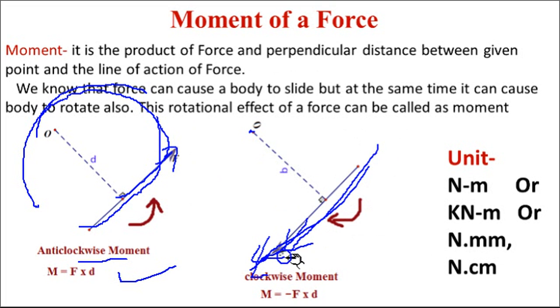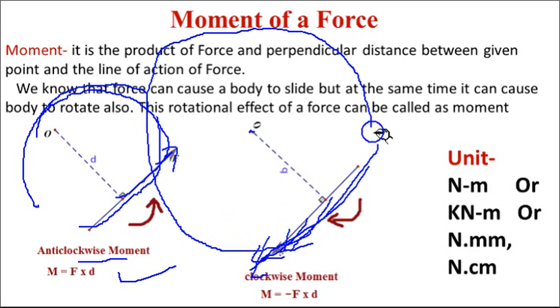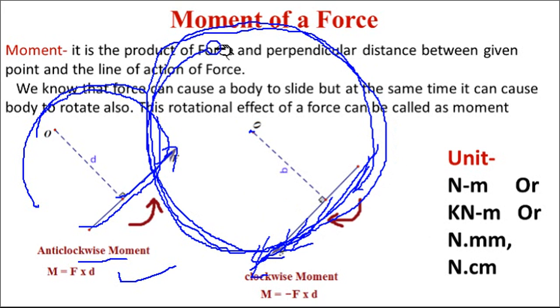Keeping the arrow forward and keeping the same distance, if I rotate this about O, it will form a circle. The line of action of the force will rotate in a clockwise direction. So clockwise rotation is negative, anti-clockwise is positive. There are always mistakes in the sign convention. You should be very careful while showing clockwise and anti-clockwise directions.